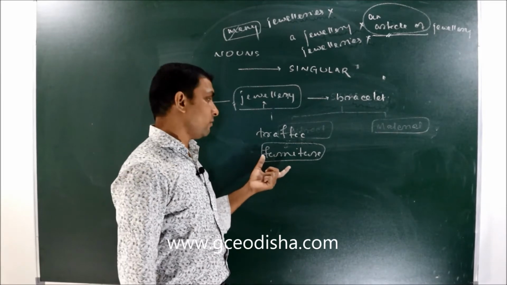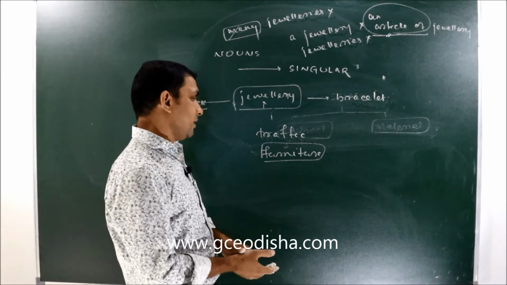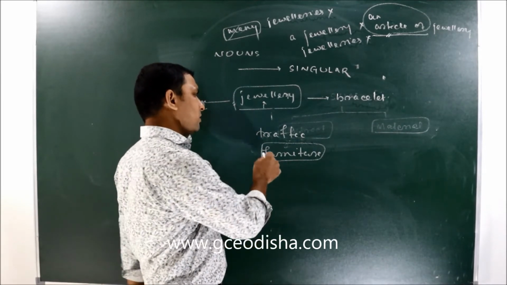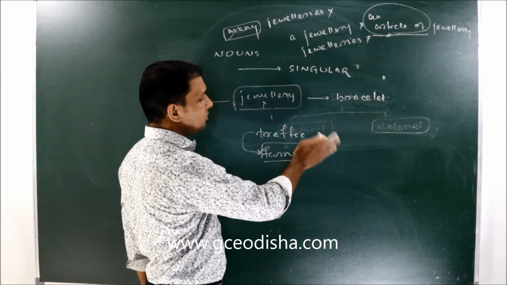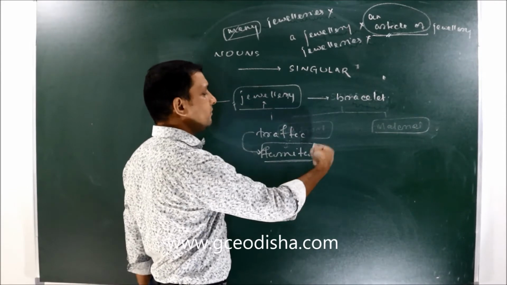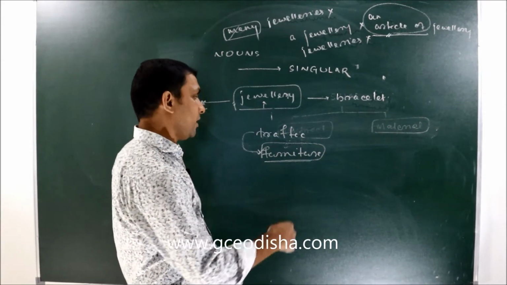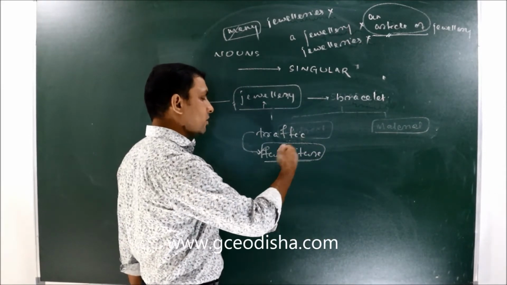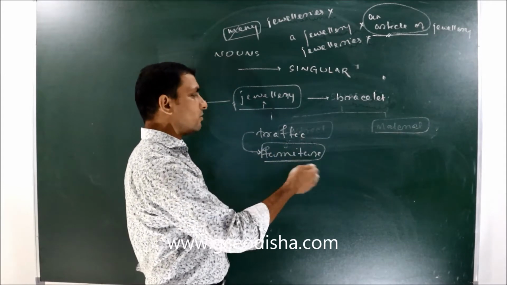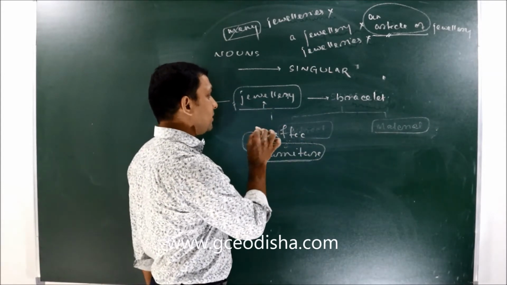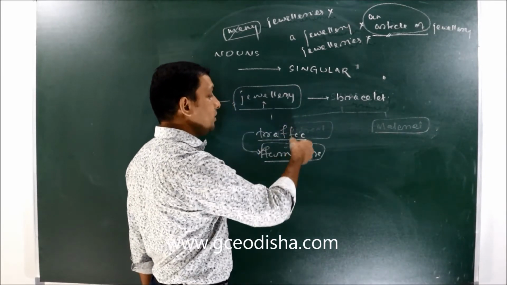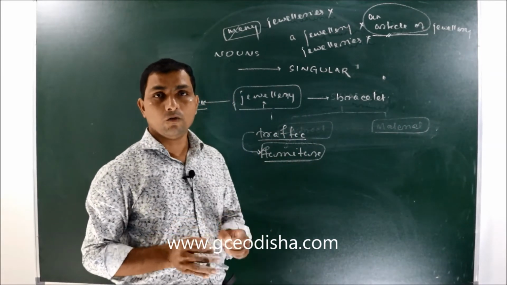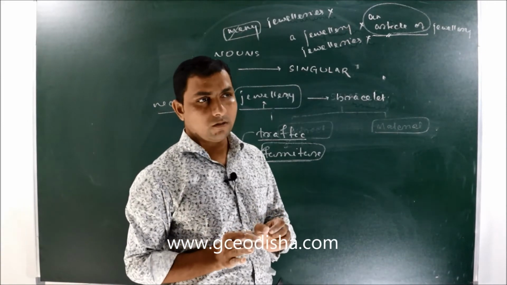See, furniture is a word, I do think it is examiner's favorite. Maximum questions from MTS, CGL, SSC. So this is a word which is examiner's favorite. Examiner put this one in a different mode, like somewhere it is furnitures, somewhere it is a furniture, like this. But we need to understand, like jewelry, traffic or furniture, these words have no physical existence.